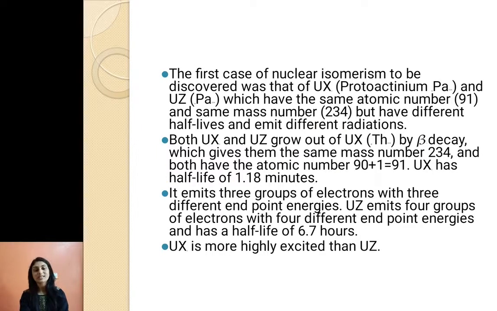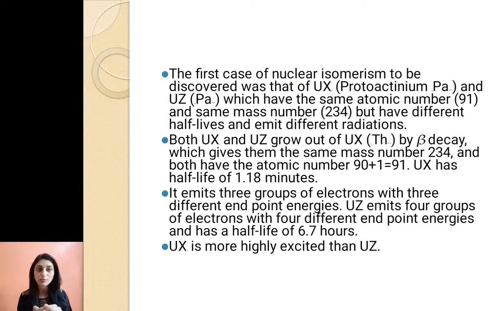Now, the first case of nuclear isomerism to be discovered was that of UX and UZ, which have the same atomic number 91 and the same mass number 234, but they have different half-lives. As they have different half-lives, their nuclear properties are different, and so they emit different radiations also. Both UX and UZ grow out of UX by beta decay, which gave them the same mass number 234.